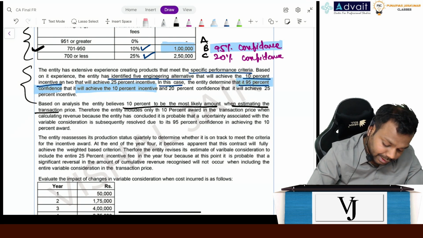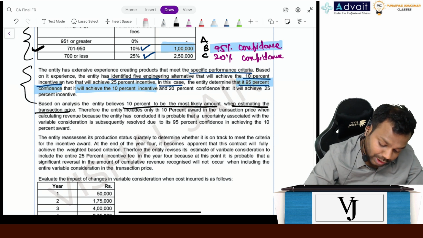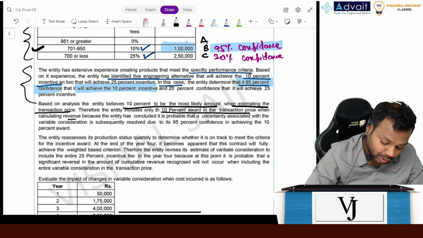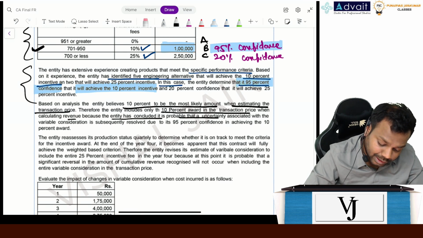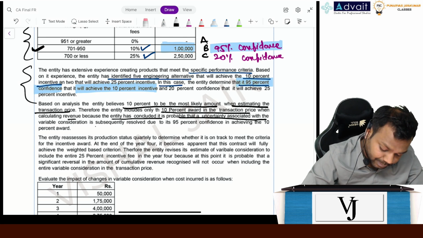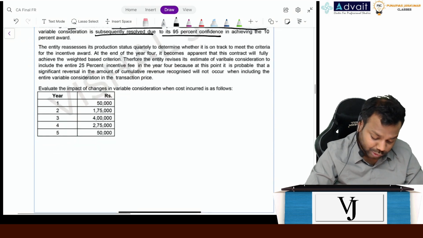Now, based on the analysis, the entity believes the 10% to be the most likely amount when estimating the transaction price. We already assessed that. Therefore, the entity includes only the 10% award in the transaction price when calculating revenue, because the entity has concluded it is probable that the uncertainty associated with the variable consideration is subsequently resolved, due to its 95% confidence. Okay, that is just the story.